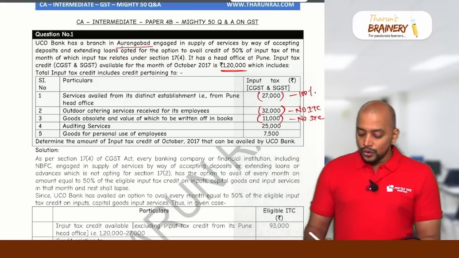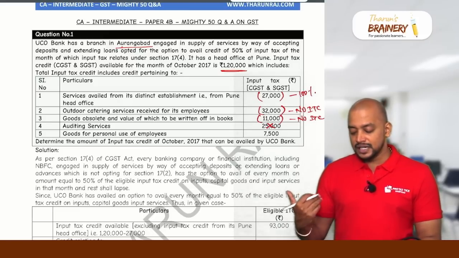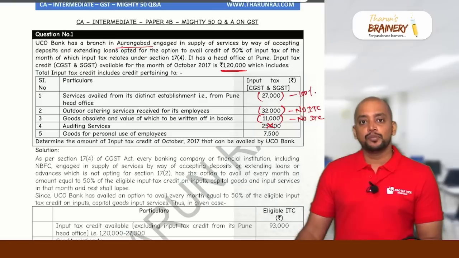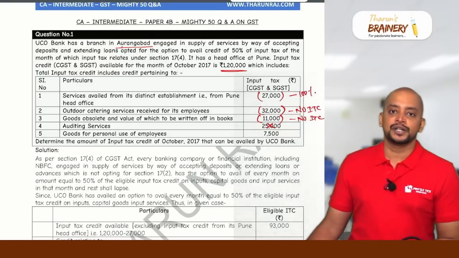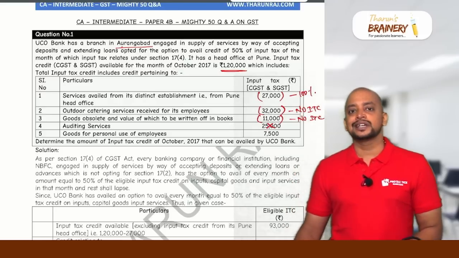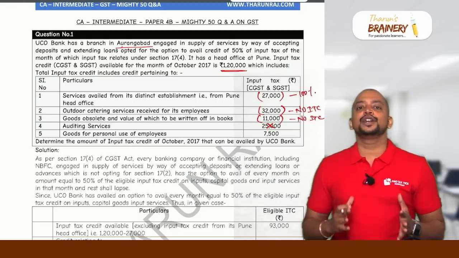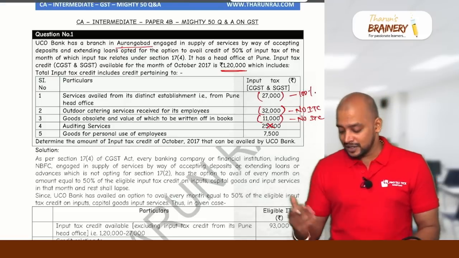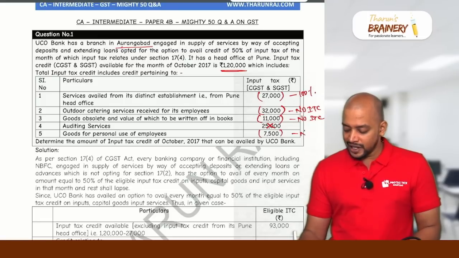Then goods for personal, don't deduct anything, just ignore. Then goods for personal use of employees. We have a blocked credit with respect to this. Any goods purchased and used for personal purpose is blocked credit. And we have one more point, Section 16, conditions for availment of ITC: the inward supply should be used or intended to be used in the course or furtherance of business. So in this case, the 7,500, we will not get ITC.